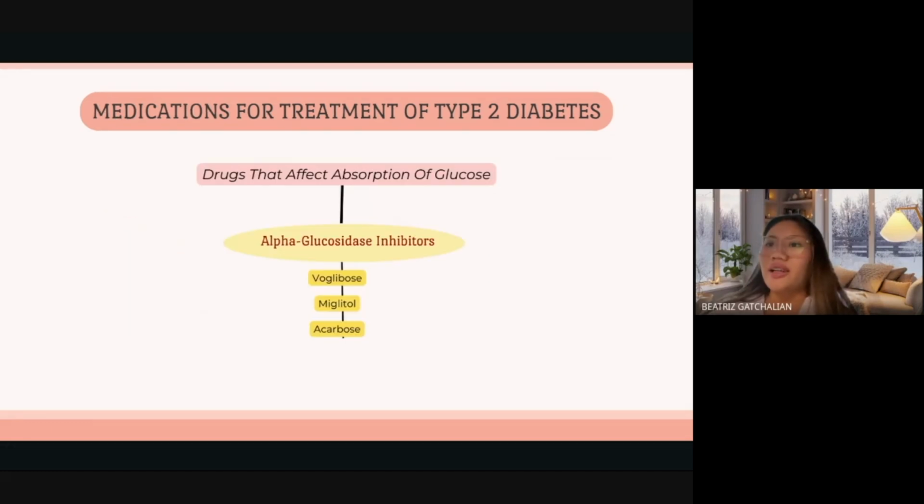Also, we have drugs that affect absorption of glucose. Under here are a few. We have voglibose, miglitol, and acarbose. These basically inhibit the alpha-glucosidase enzyme.